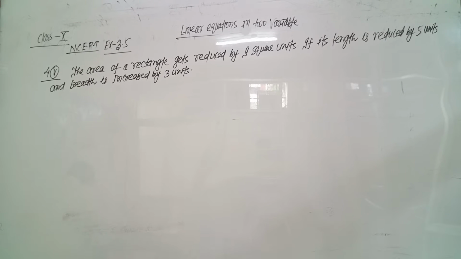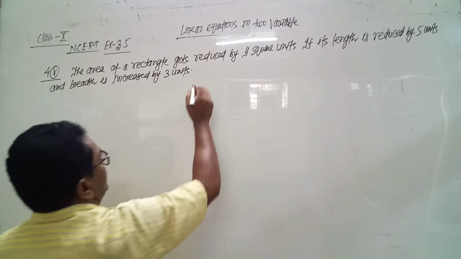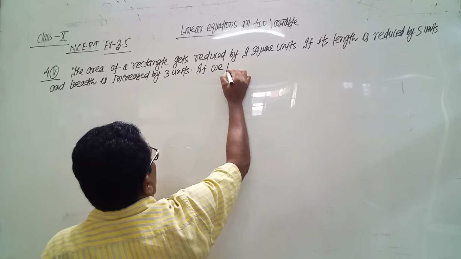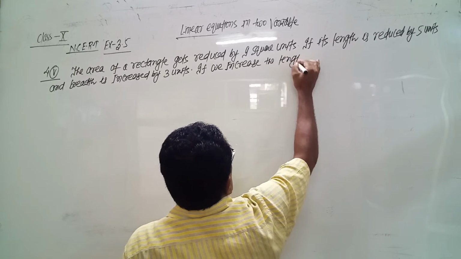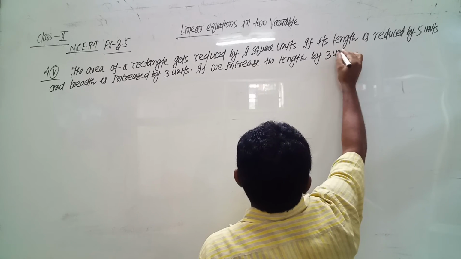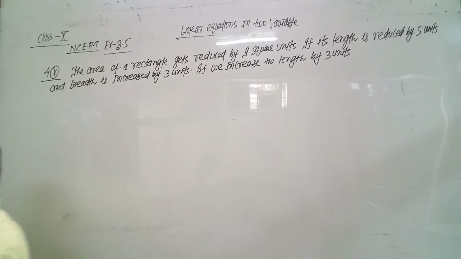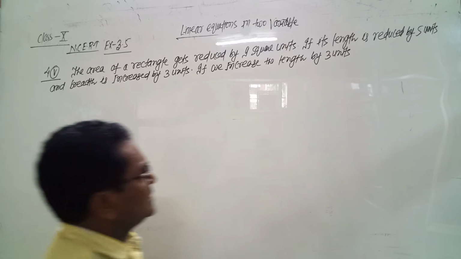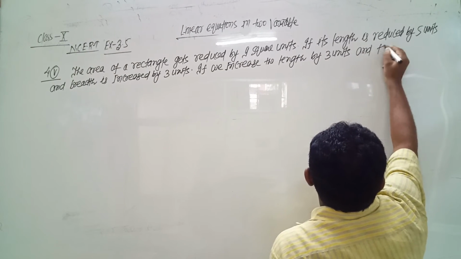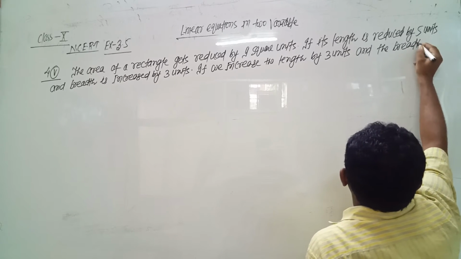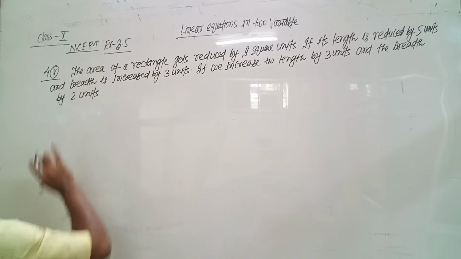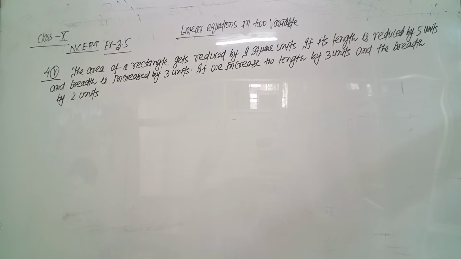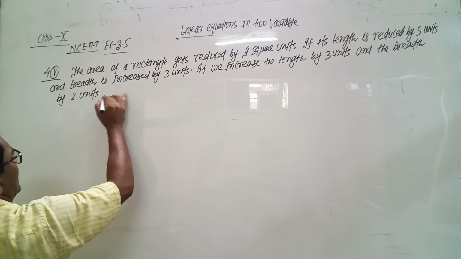The second part, if we increase the length by 3 units and the breadth by 2 units, the area increases by 67 square units.